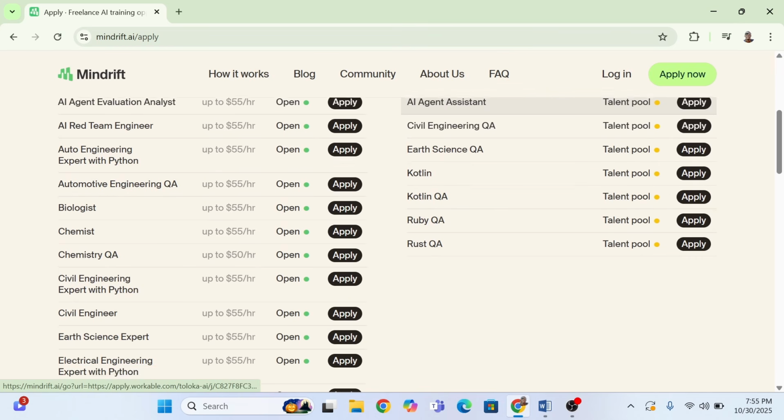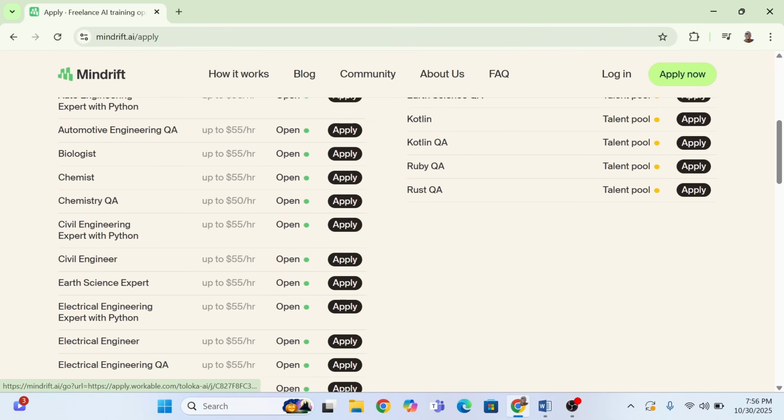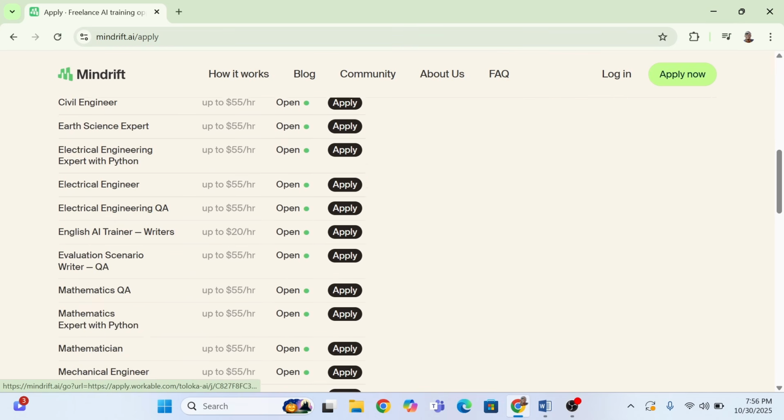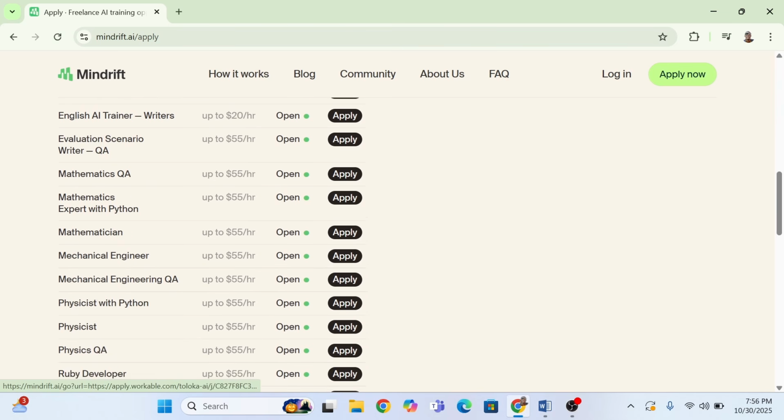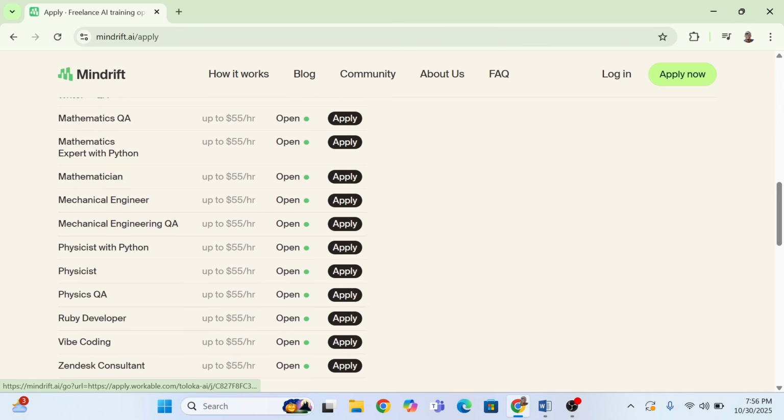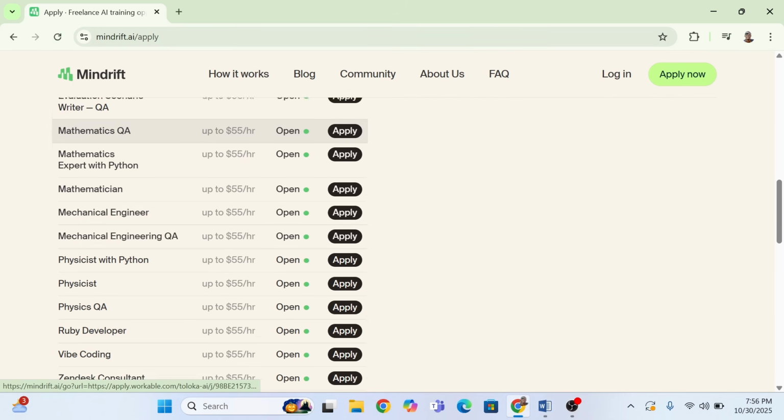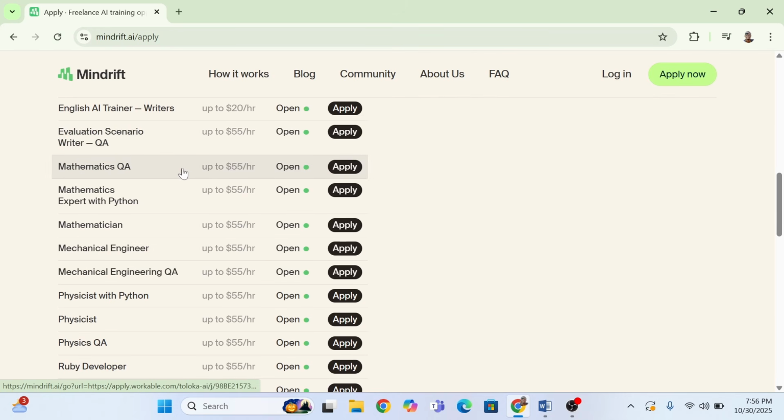Now, looking at these current roles, I am not in the STEM field, that is science, technology, engineering, and mathematics, and there are a lot of STEM jobs here, and you can actually apply for all these jobs, such as mathematics QA. QA positions are very good if you have a master's degree or very advanced knowledge of these fields. I would advise you go for QA.